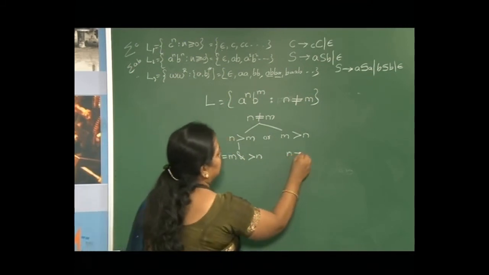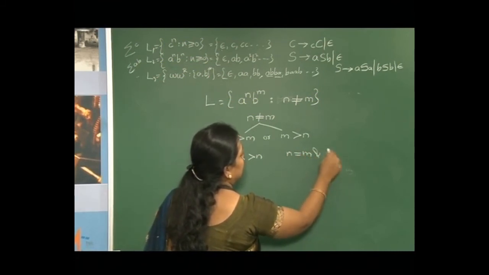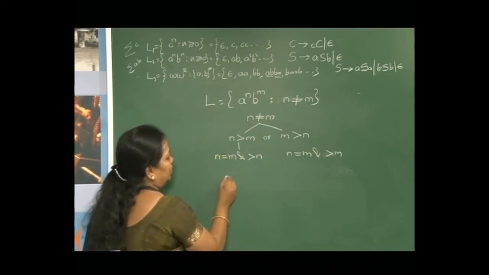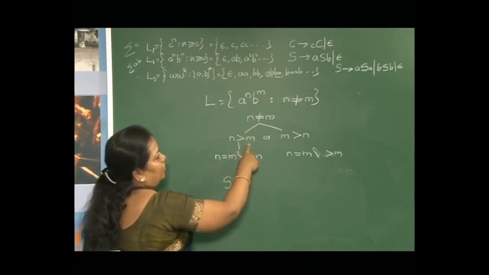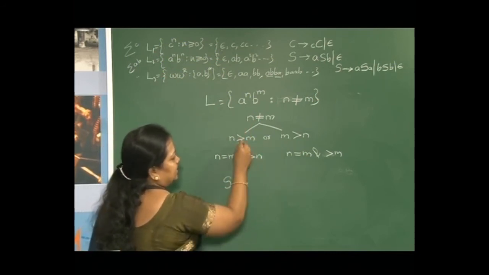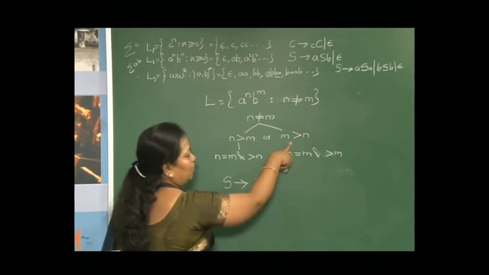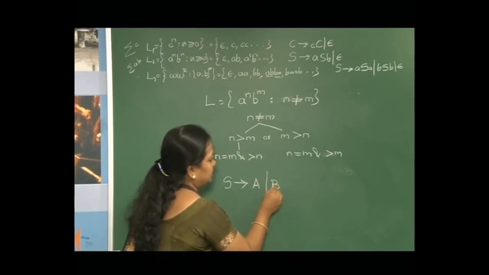So, at that time how will you write the rules for this? S tends to, we have two possibilities: n greater than m, that is A, or one more possibility, m greater than n, that is B.